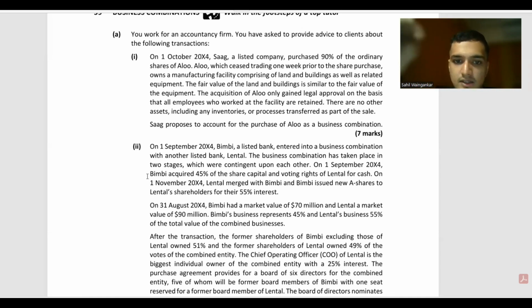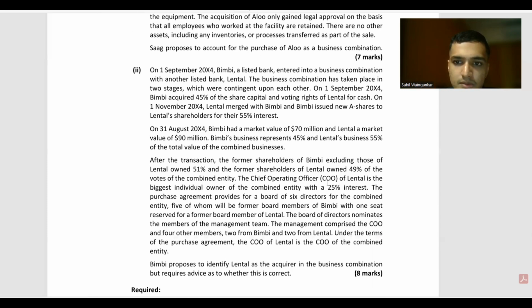In the current scenario, we can see that after the transaction, the former shareholders of Bimbi own 51% and the shareholders of Lenthal own 49% of the votes. So, thus we can say that the voting rights are higher towards Bimbi. Thus Bimbi has higher voting rights than what Lenthal has. We will state this as one point.